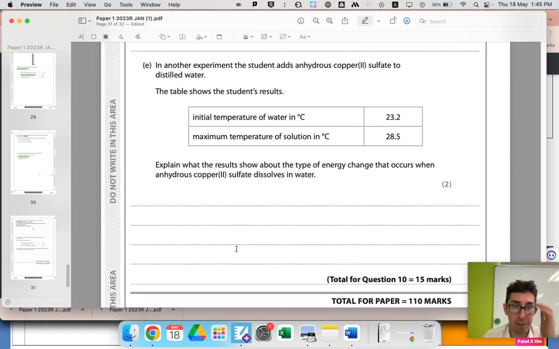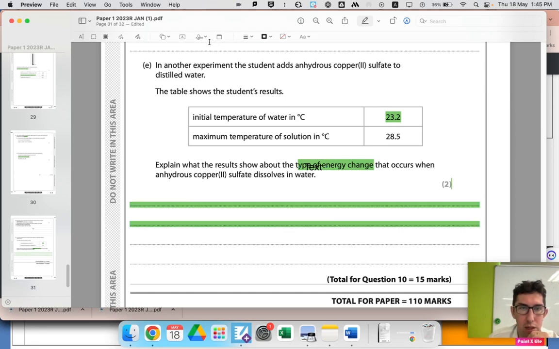Okay. E. In another experiment, the student adds anhydrous copper sulfate to distilled water. Explain what the results show about the type of reaction. Slow down. So we're adding anhydrous copper sulfate to distilled water. The table shows the results. Okay, so temperature's gone up, exothermic. Explain what the results show about the type of energy change that occurs when anhydrous copper sulfate dissolves in water.